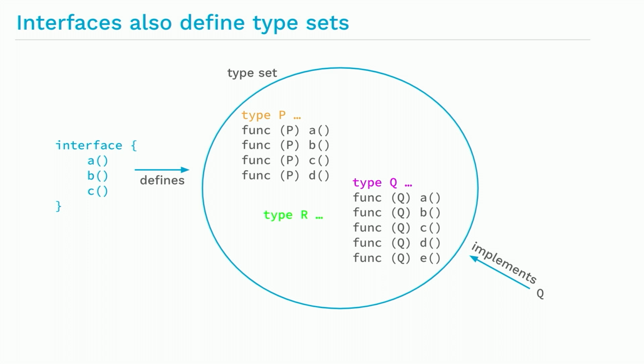I mean, for each set of methods, we can imagine this typically infinite set of types. And now we're just saying the interface defines that infinite set of types. And if we want to check if a type implements the interface, we just check whether that type is an element of that set of types. But this view as a type set has some advantages because we can now control it in new and different ways. For instance, we can add types explicitly to the set.